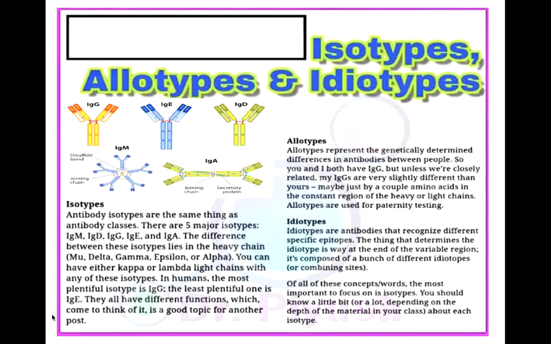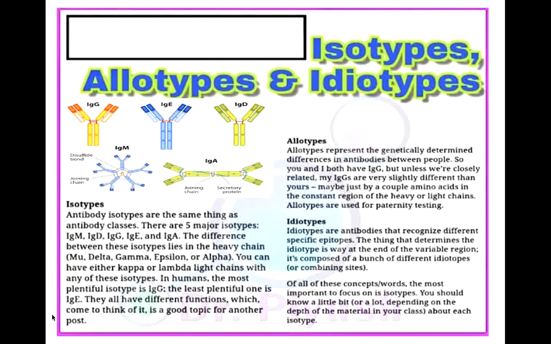Minor differences in the amino acid sequence of the alpha heavy chain or the gamma heavy chain will lead to the classification of the heavy chains into subclasses. For example, in humans, there are 2 subclasses of alpha heavy chains, alpha 1 and alpha 2. As I told you, there are 5 basic sequence patterns determining the 5 different heavy chain constants. The difference between these isotypes lies in the heavy chains.